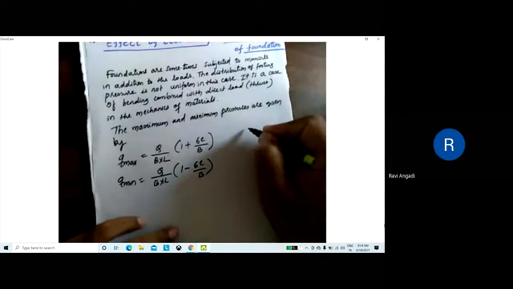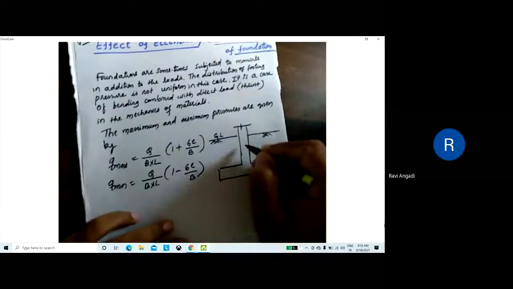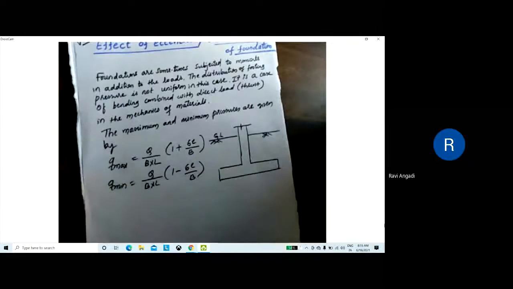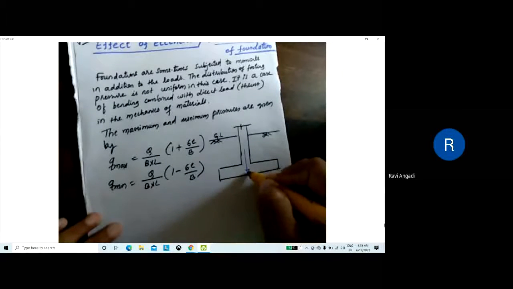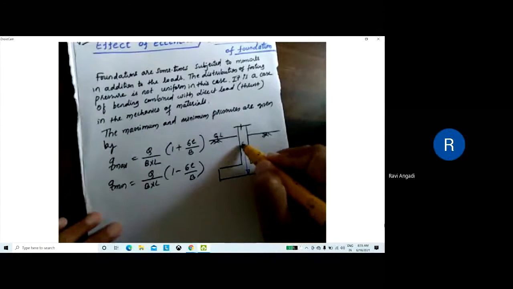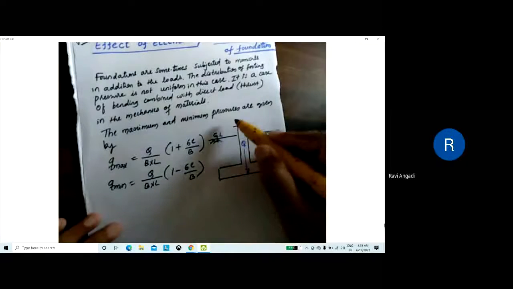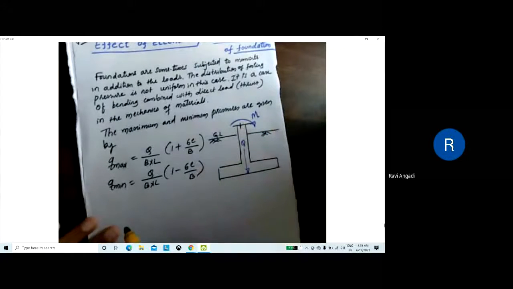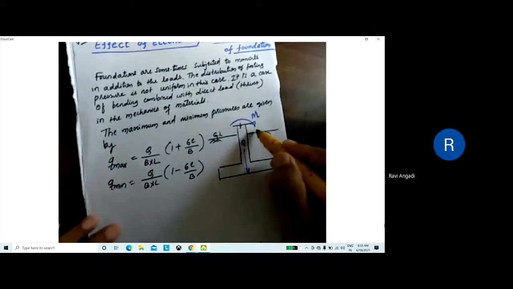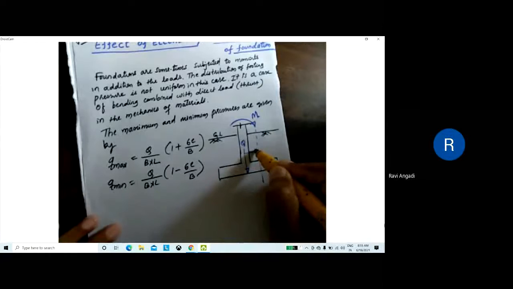So here, let us take this foundation. This is the ground level. Here the direct load is acting. You can take it as Q. The load is acting, Q. Along with this Q, there is a moment also acting like this, a bending moment. And because of the moment, it is producing an eccentricity, and this eccentricity is e.